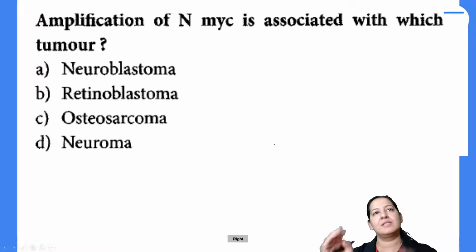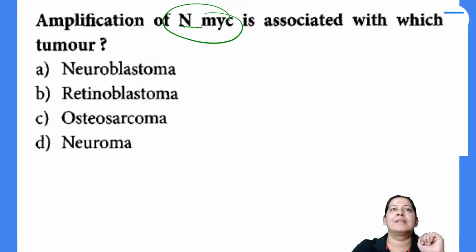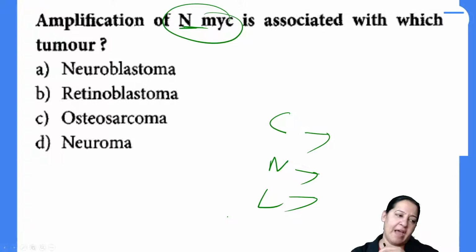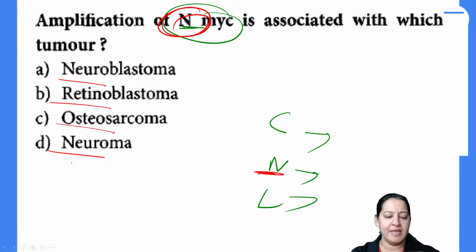Very good. So this is the next question in front of you. Amplification of NMYC leads to what? I have told you there are three types of MYC: CMYC, NMYC, LMYC. I have told you the cancers caused by each of them. So please tell me the correct answer here. I am asking about NMYC, the N one. Does NMYC lead to neuroblastoma, retinoblastoma, osteosarcoma or neuroma? What does it lead to?